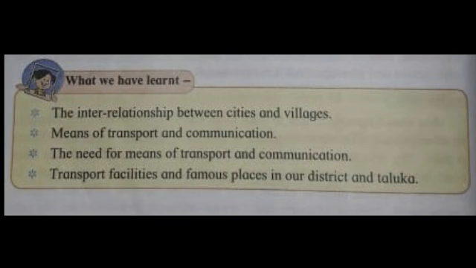Now children, what have we learned in this lesson? The interrelationship between cities and villages, means of transport and communication. The need for means of transport and communication. Transport facilities and famous places in our district and taluka.